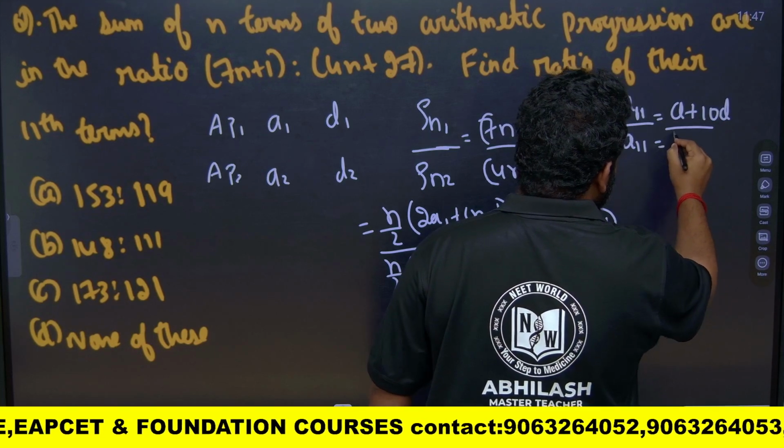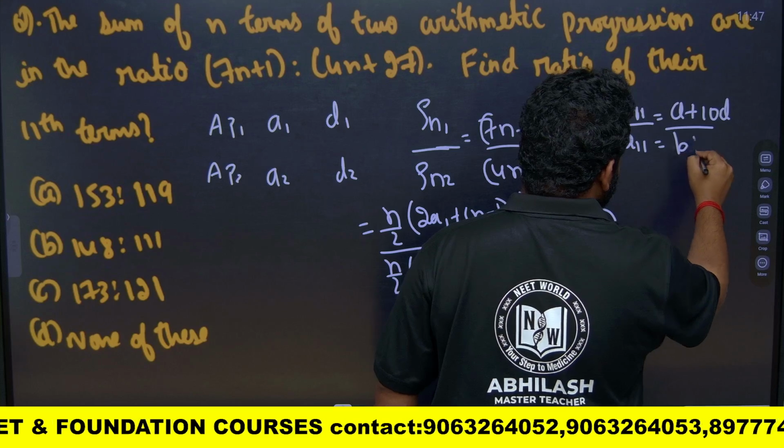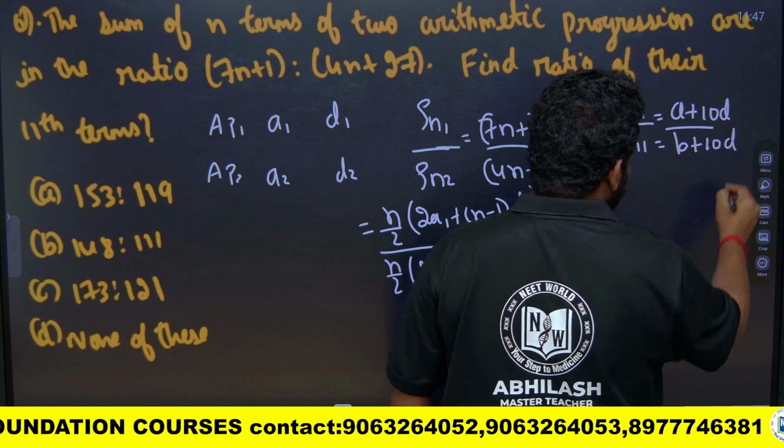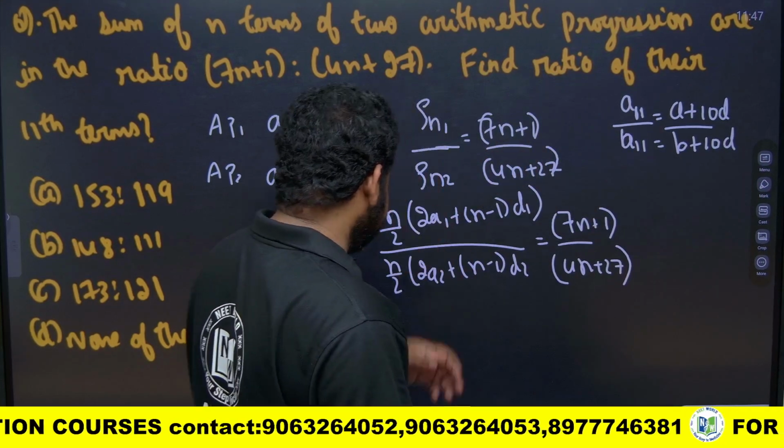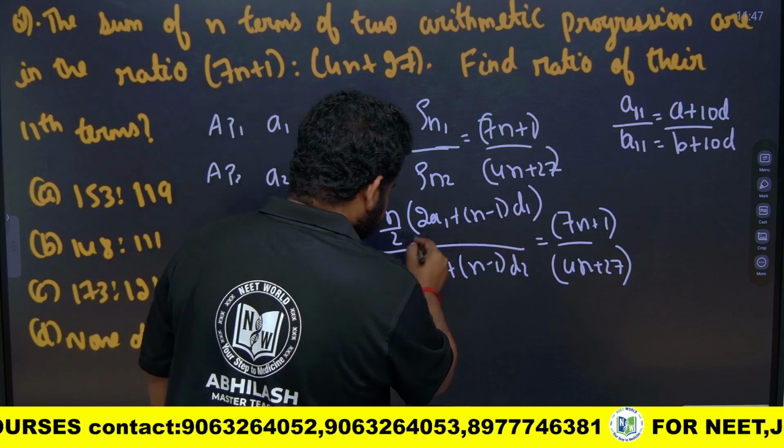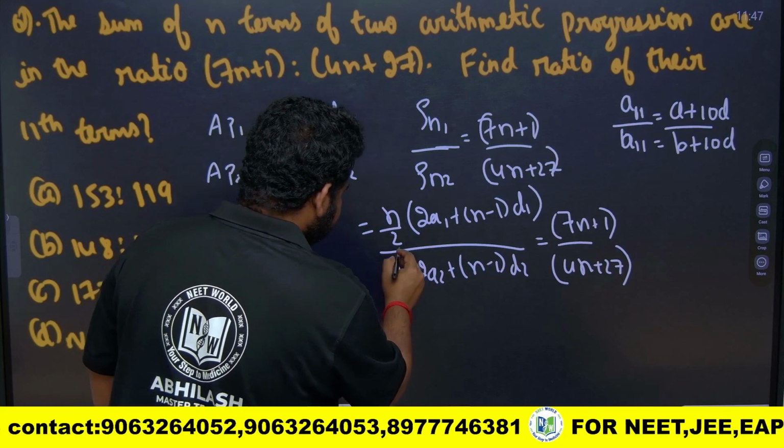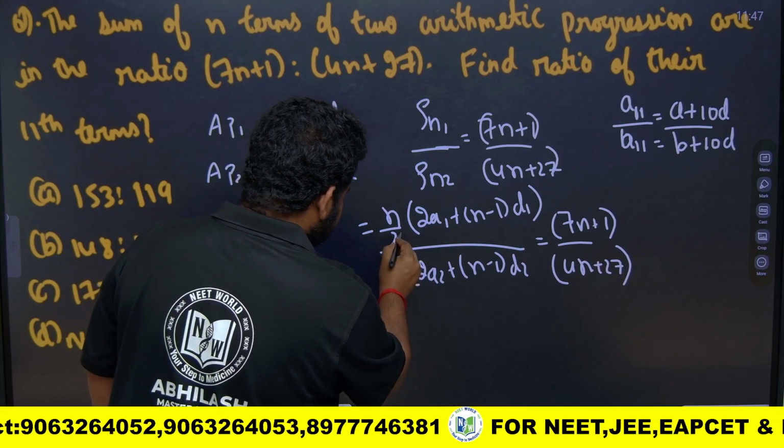This is nothing but B plus 10D. Now see here, if I divide this entire thing by 2, this will become what? The 2 will cancel.